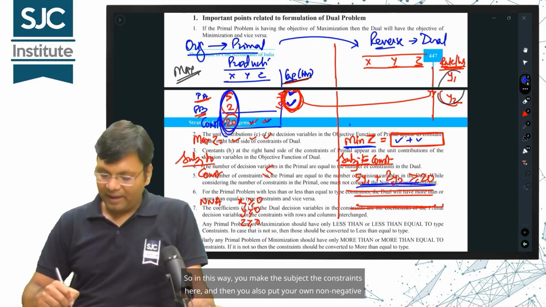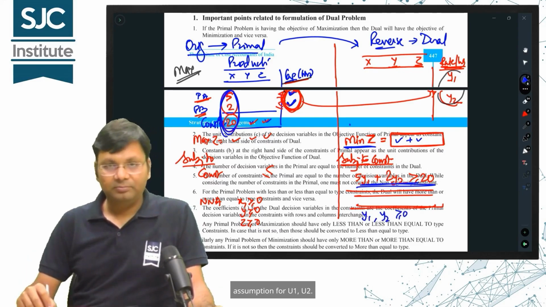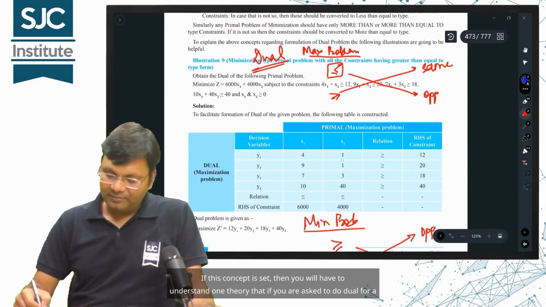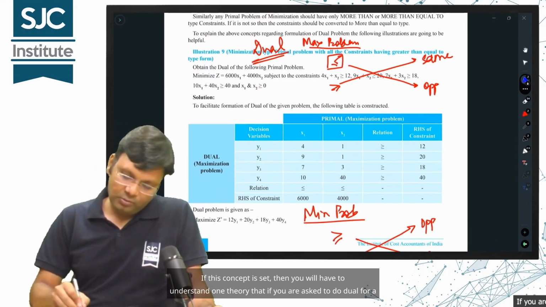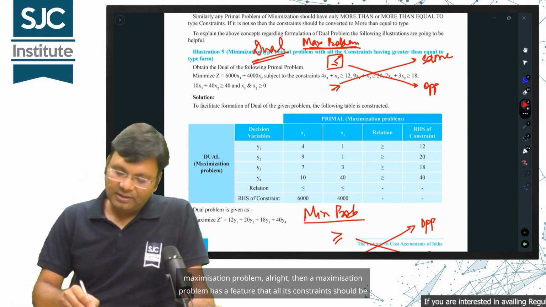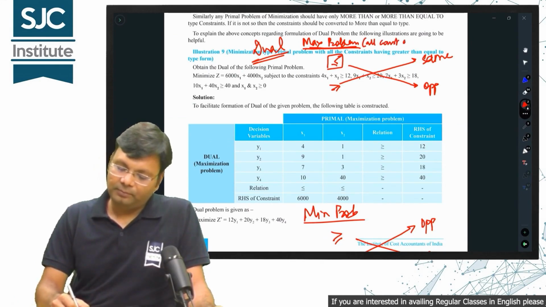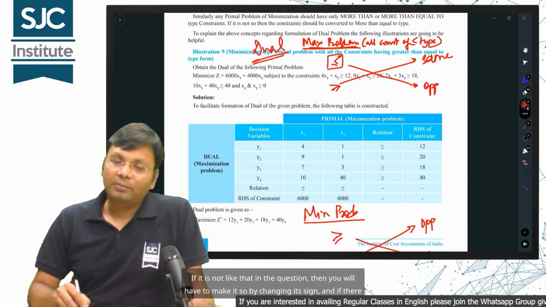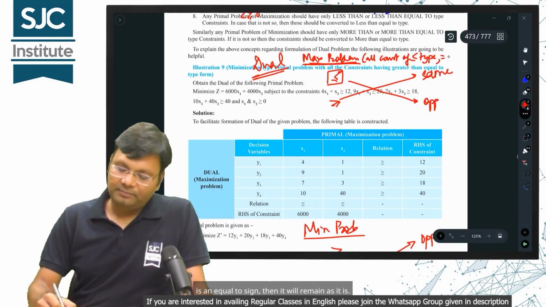So in this way, you make the subject the constraints here, and then you also put your own non-negative assumption for U1, U2. Alright, I have given you an idea from primal to dual. If this concept is set, then you will have to understand one theory that if you are asked to do dual for a maximization problem, then a maximization problem has a feature that all its constraints should be of the less than or equal to type. If it is not like that in the question, then you will have to make it so by changing its sign, and if there is an equal to sign, then it will remain as it is.